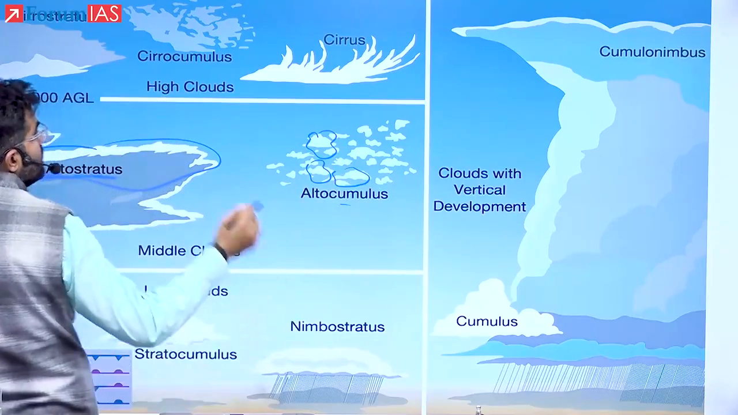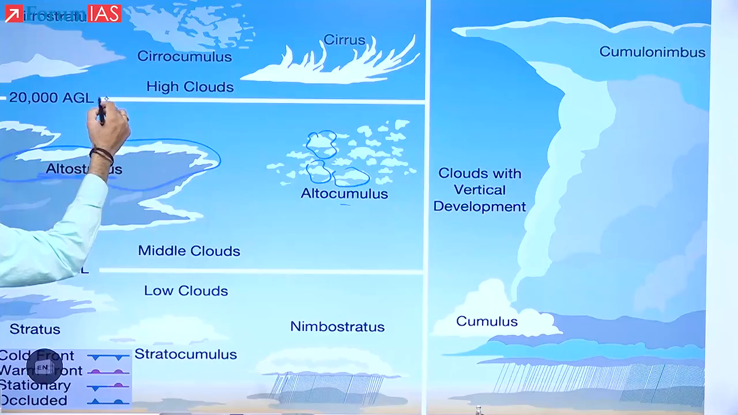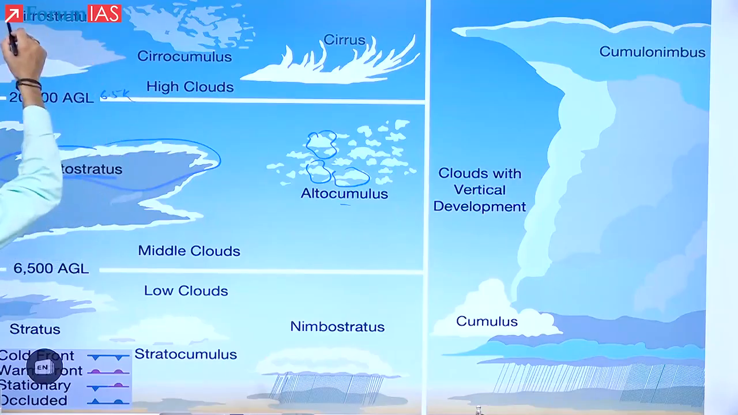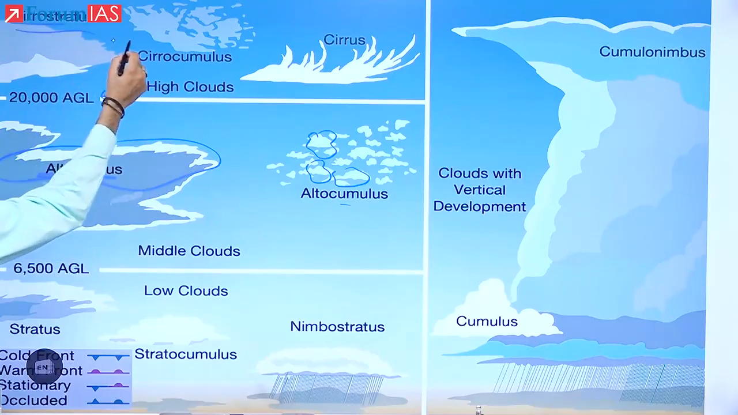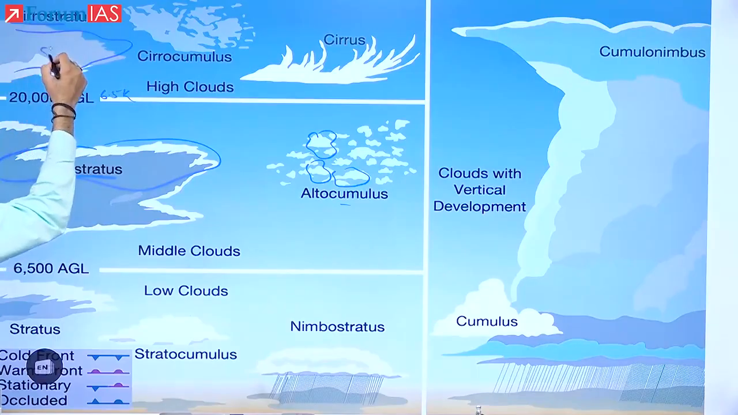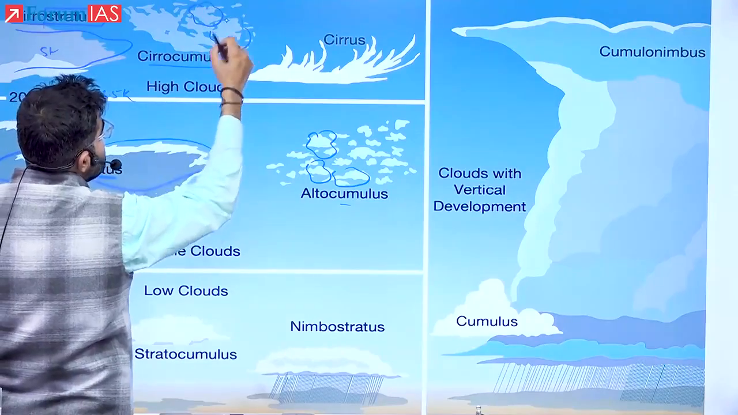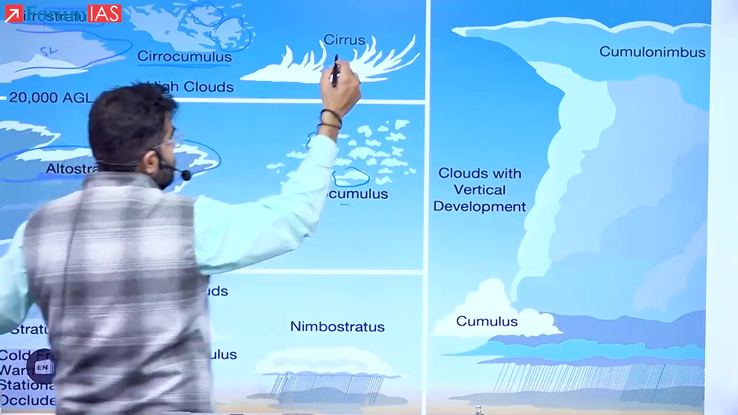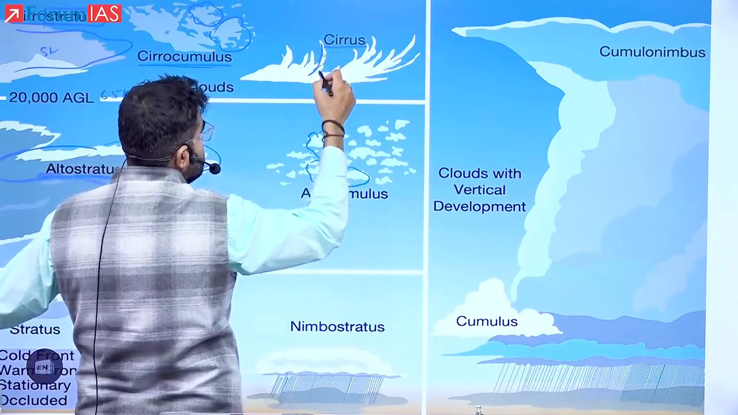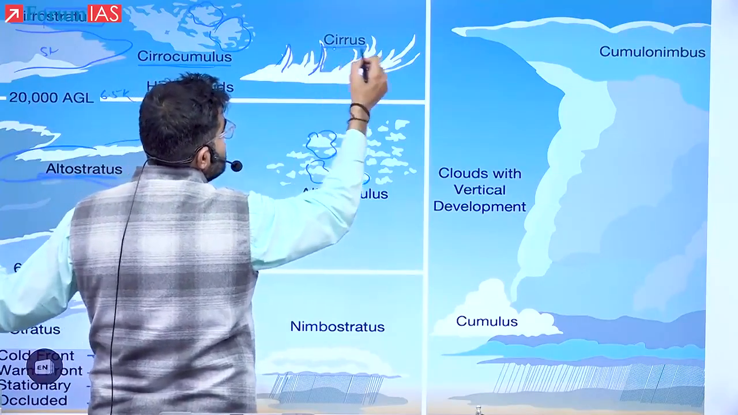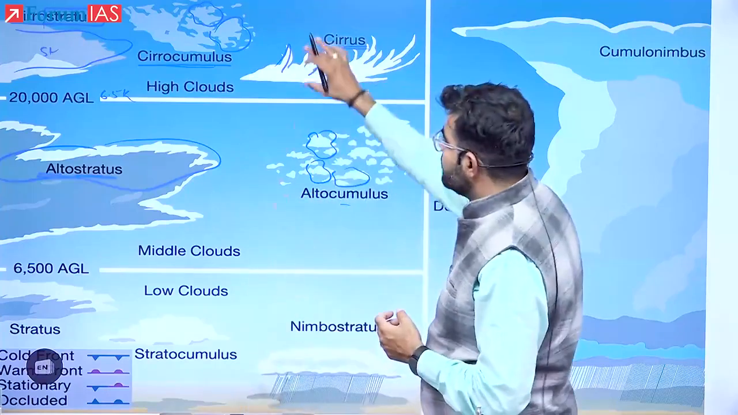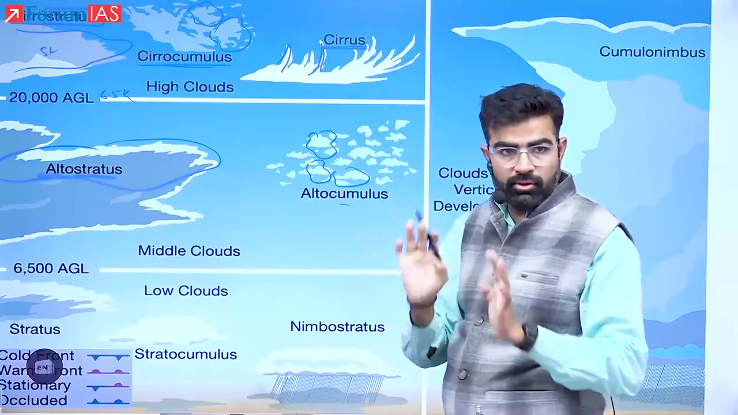Can you see that? More than 6.5 kilometers, they are known as cirro clouds. If the cirro are sheet-like, they will be known as cirrostratus. If the cirro are wool-like, they will be known as cirrocumulus. If they are feather-like, like the feather of a bird, then they will be known as simple cirrus cloud. Yes. See here, high clouds are not associated with rainfall.